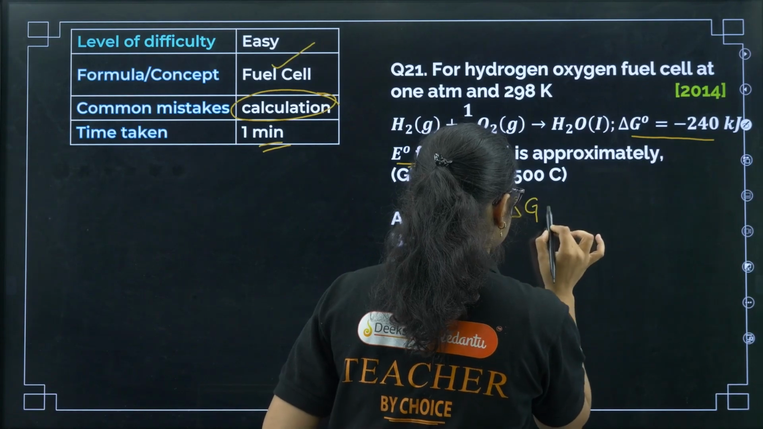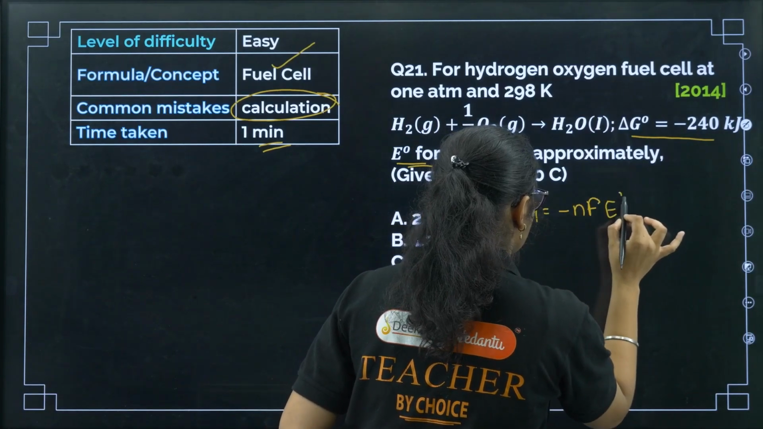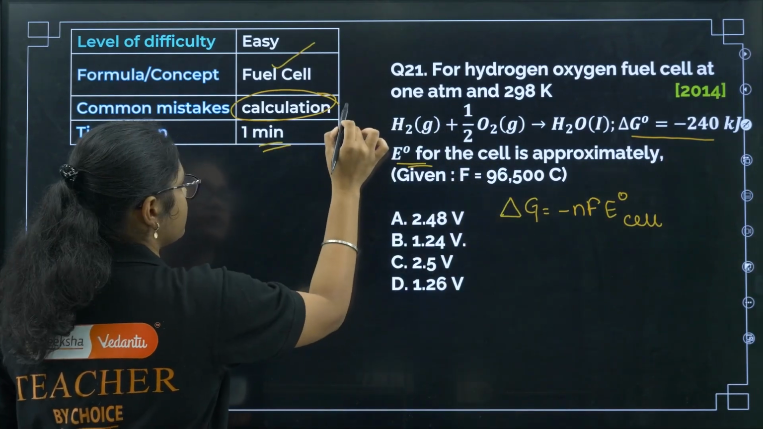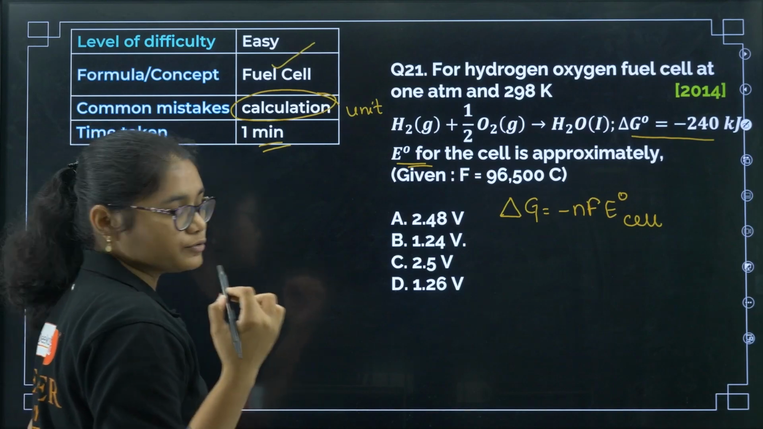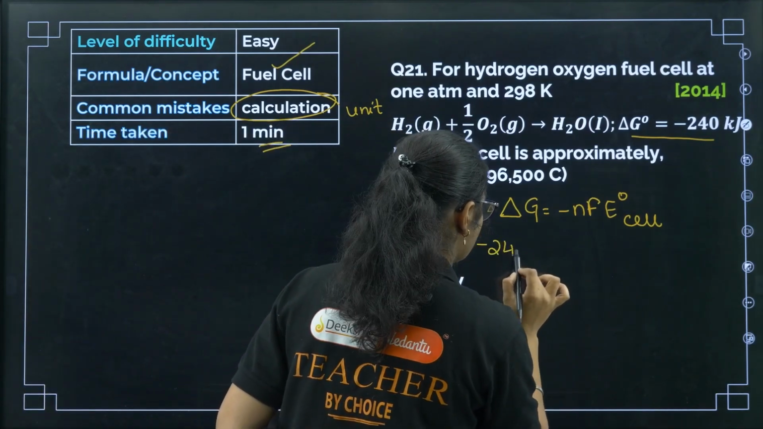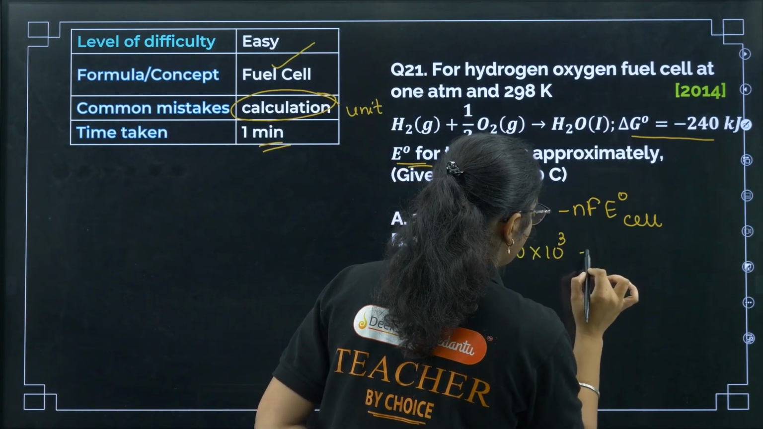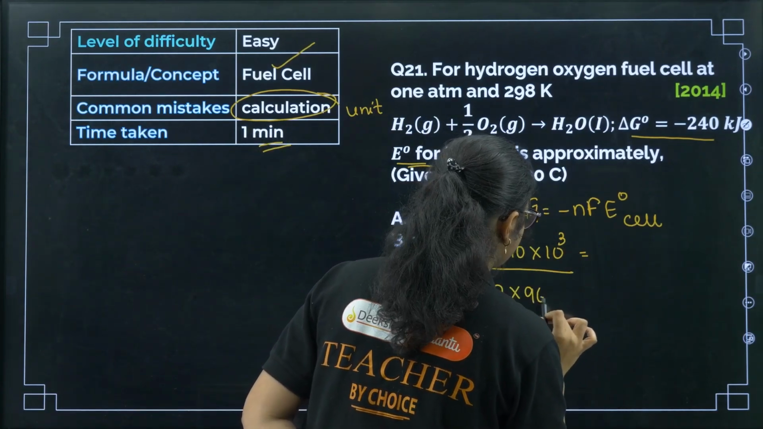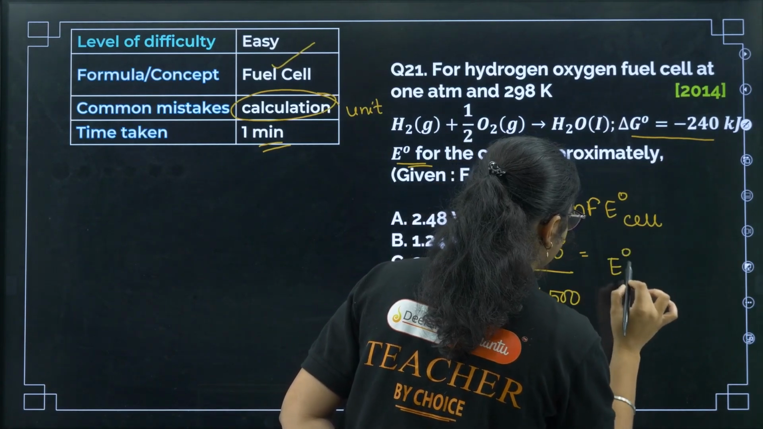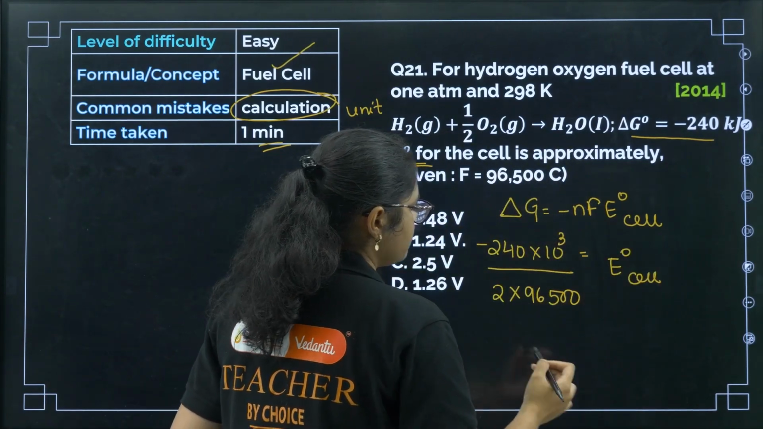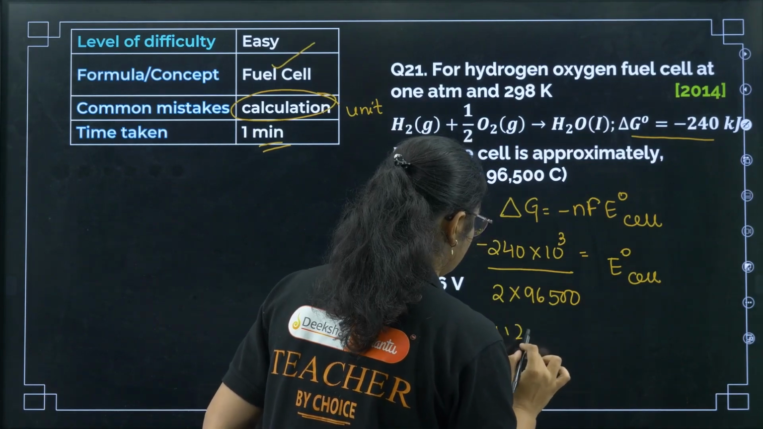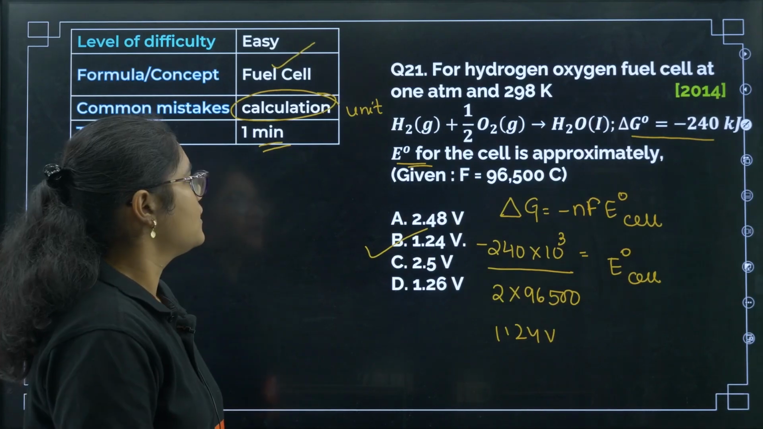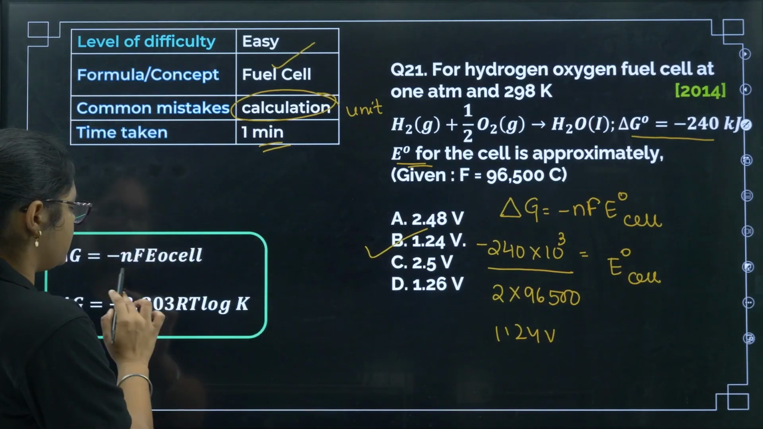So we have delta G is equal to minus nFE naught of the cell. Delta G value, remember here one more chance of mistake, unit. You need to convert it into joules. So minus 240 into 10 to the power of 3, and in fuel cell n factor is 2, right? 2 into 96500 is equal to E naught of the cell. Now if you solve this, we will be getting around 1.24 volt. So the correct answer for this question will be option number B. Okay, fine. So you can see this formula we need to use.